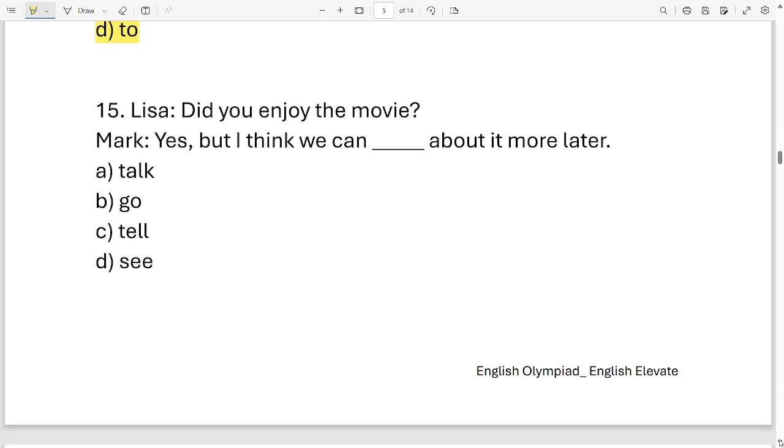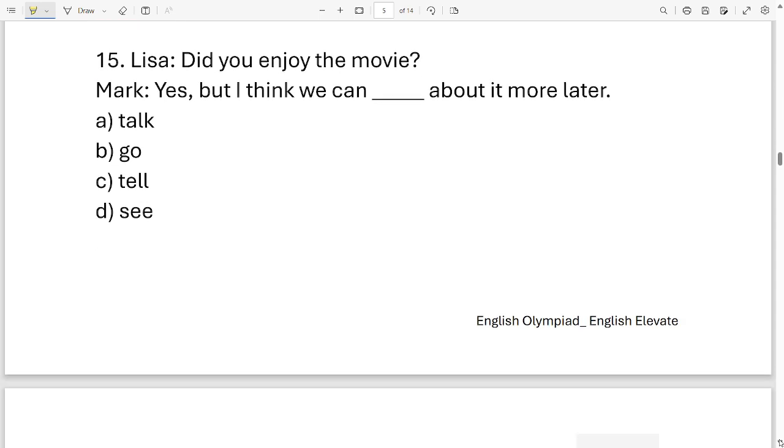Okay, next one. Lisa, did you enjoy the movie? Mark, yes, but I think we can dash about it more later. Your options are talk, go, tell, see. These are the 4 options. Which word should I put in this blank to complete the sentence? Or which one is the correct option? It is option A. Mark, yes, but I think we can talk about it more later.